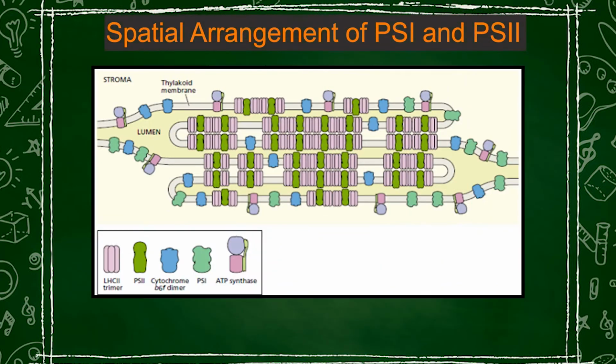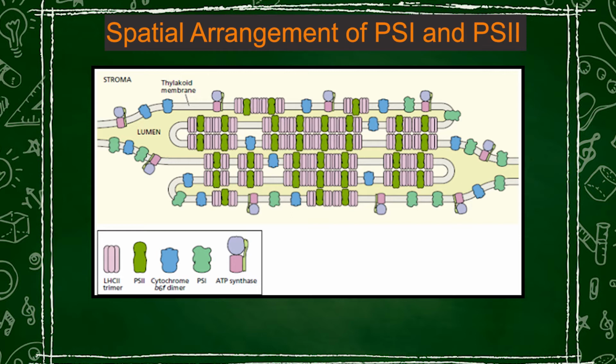Now, the electron transferring molecules present in the chain of carriers connecting PS2 and PS1 are oriented asymmetrically on the membrane. Hence, when there is a light-induced electron flow, it results in the net movement of protons from the stromal to the luminal side of the membrane.